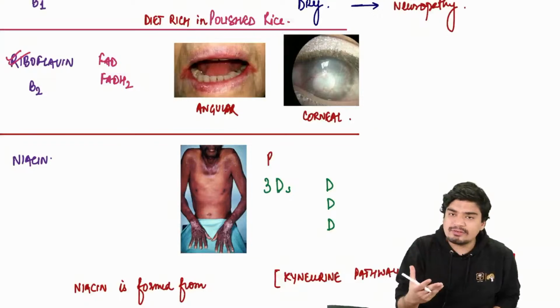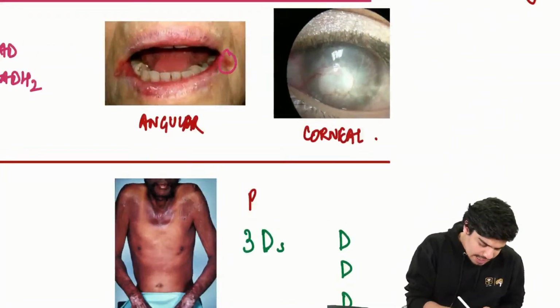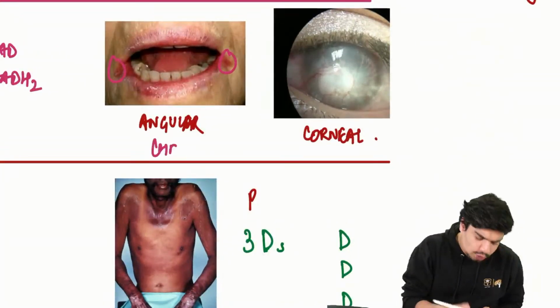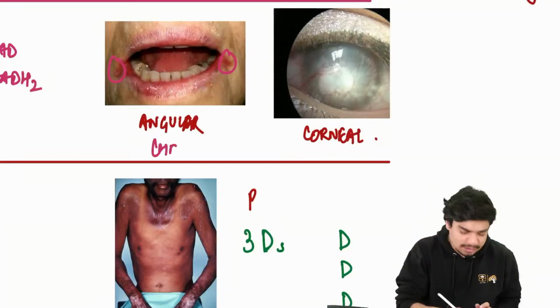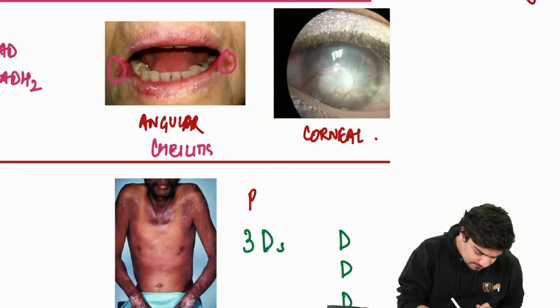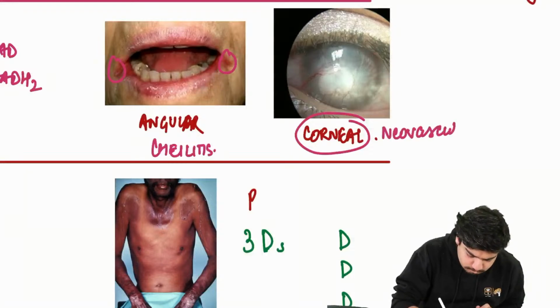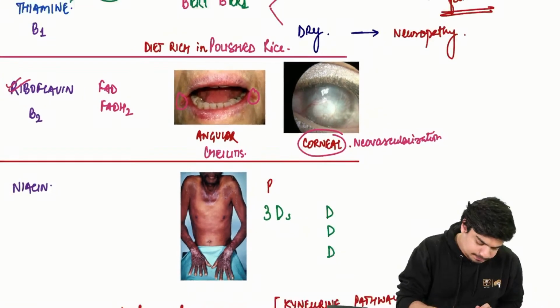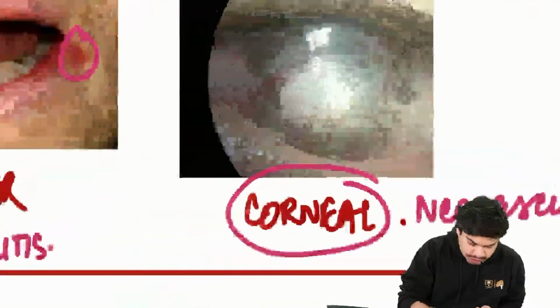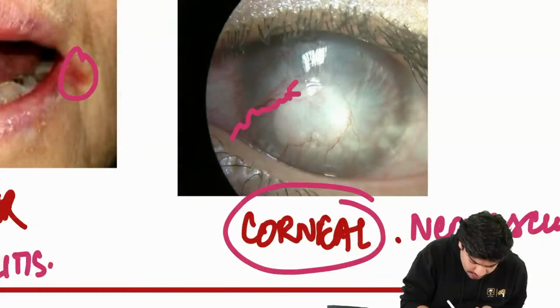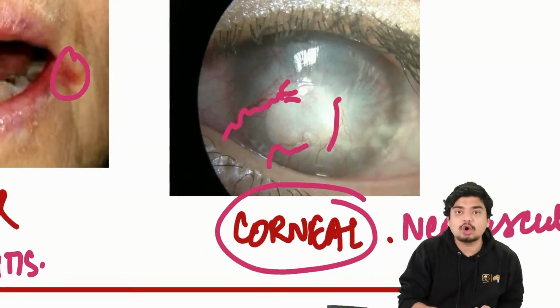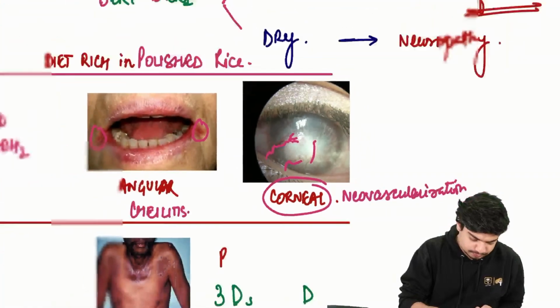If you have riboflavin deficiency, you end up having angular cheilitis, ulcers, and corneal neovascularization. The cornea will start to have new vessel generation.